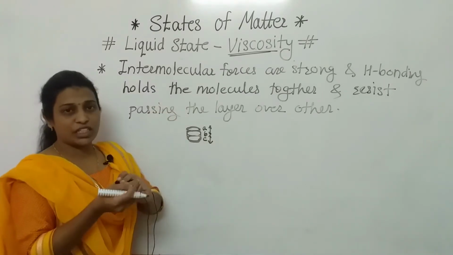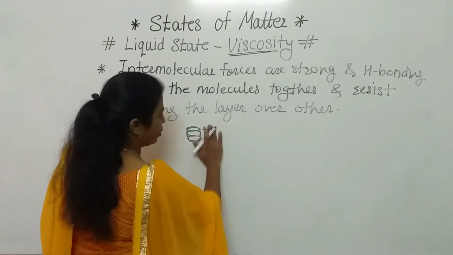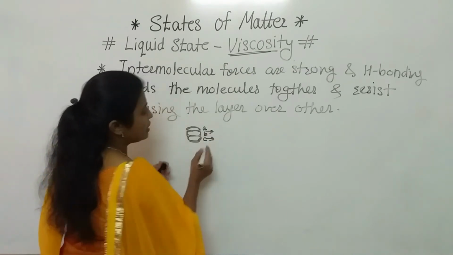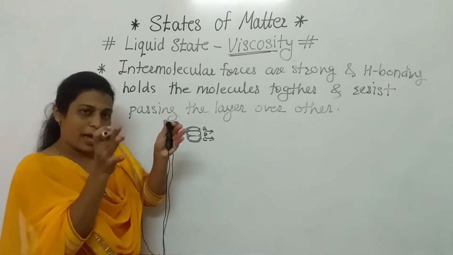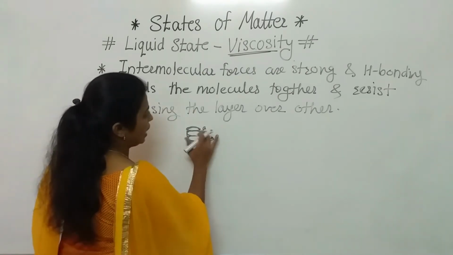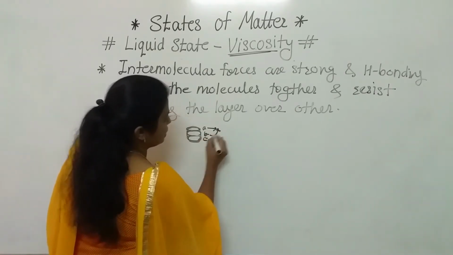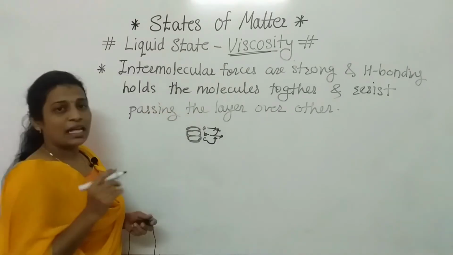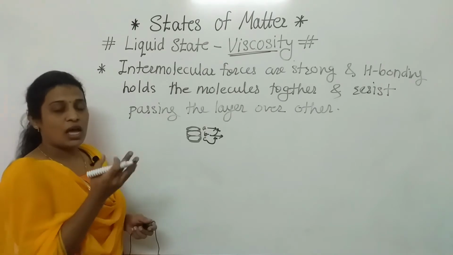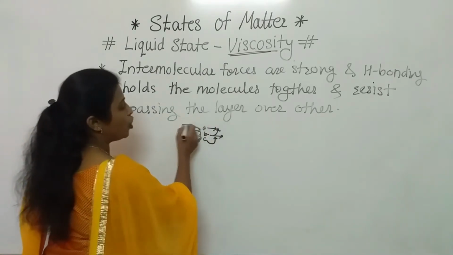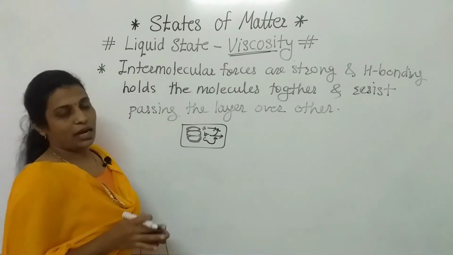They hold to each other very strongly. Because of that strong bonding or strong forces, they will not allow each other to go away. They will try to keep at the same place. Because of that, when A tries to flow, B will resist it. When B tries to flow, are you getting my point? Because of that opposing force, they do not flow fast or rapidly, and that is nothing but our viscosity.